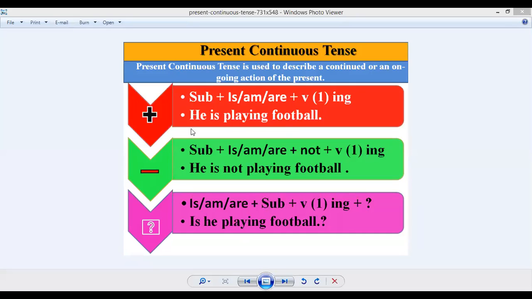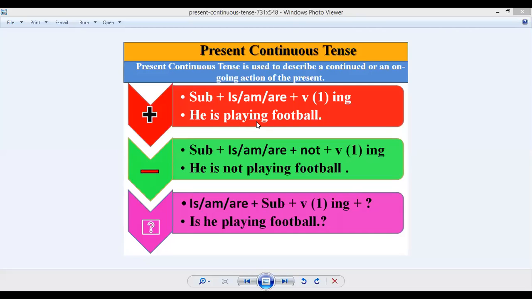For example, here it is written, "He is playing football." "He" here is the subject. "Is" is used because the subject is singular, so a singular helping verb is used here. "Play" is the first form of the verb, and ing is used with the present continuous tense.